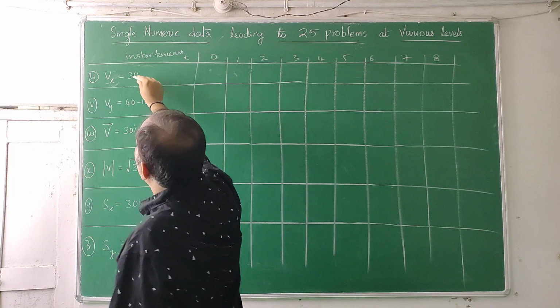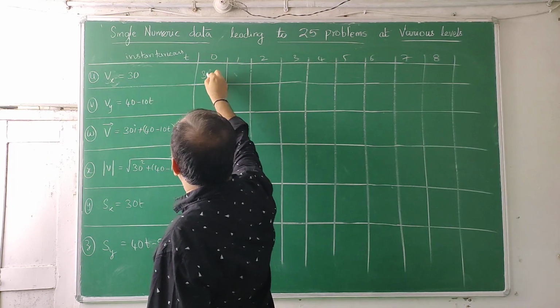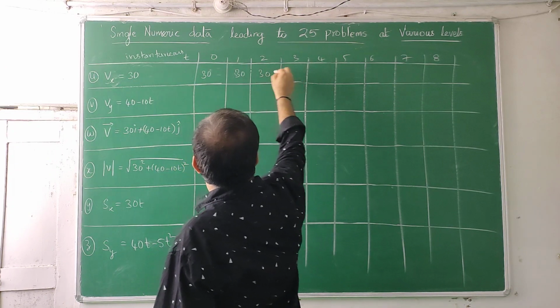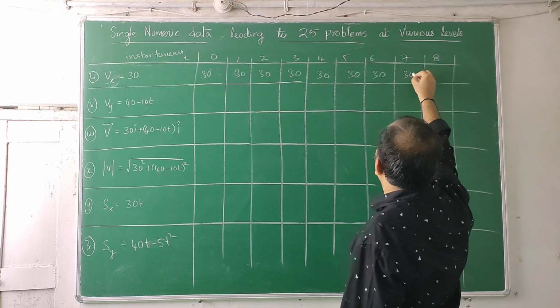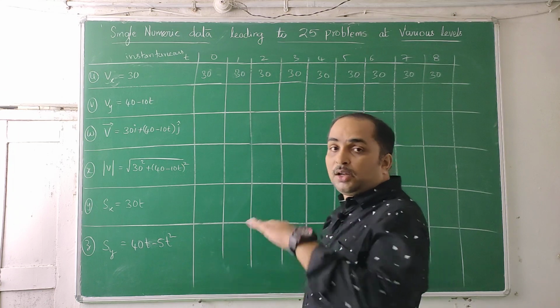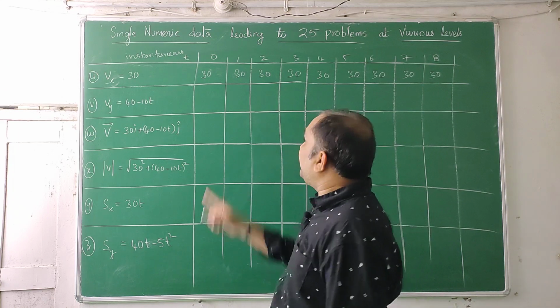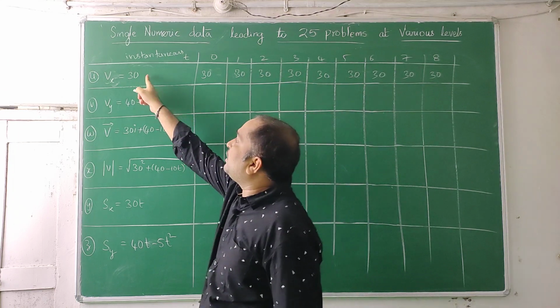So at 0 seconds, it is independent of time. So it is 30, 30, 30, 30, 30, 30, 30, 30, 30. Horizontal velocity is independent of time, that's why it came like that. 30t is not there, 30 is there.